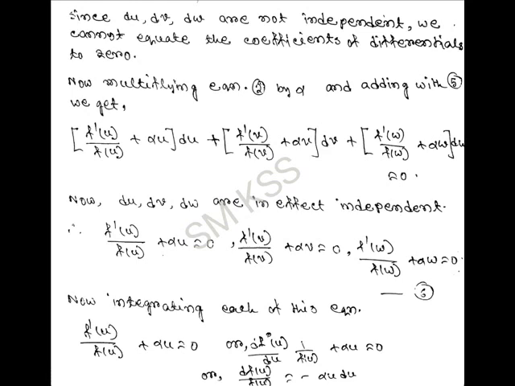Now du, dv, dw are effectively independent, and we can equate the coefficients of the individual differentials to 0. That is, f prime u by f of u plus alpha u is equal to 0, f prime v by f of v plus alpha v is equal to 0, and f prime w by f of w plus alpha w is equal to 0.